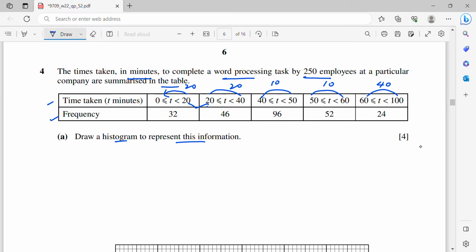Therefore, I'm going to copy this table.